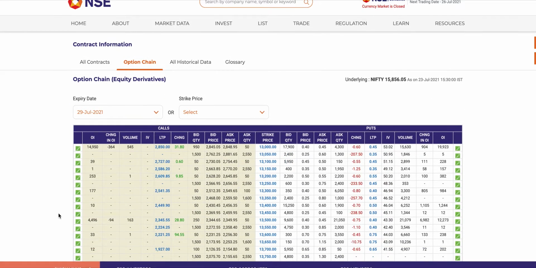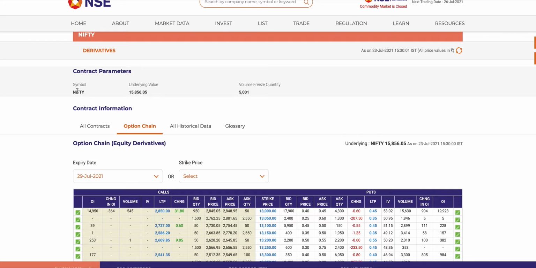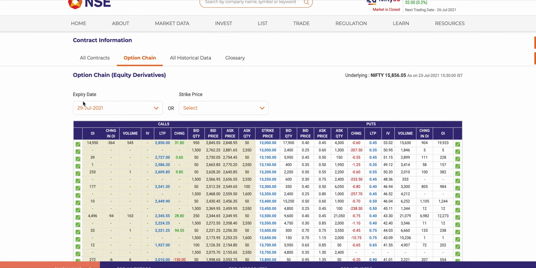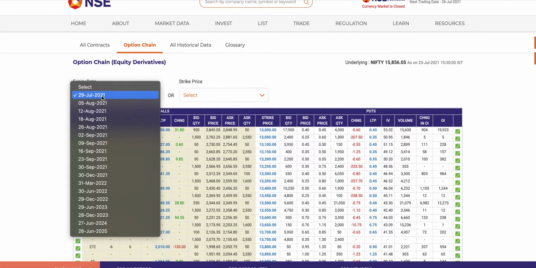Okay, so the option chain is quite an interesting view. I'll explain to you. So we're talking about the underlying, which is the Nifty. Okay, so the current value of Nifty is 15,856. We are looking at the expiry date 29 July 2021. So this is actually a monthly expiry. So there are also weekly expiries, right? And there's some which are yearly as well. Okay, but let's look at the monthly expiry and the weekly expiry in this example.